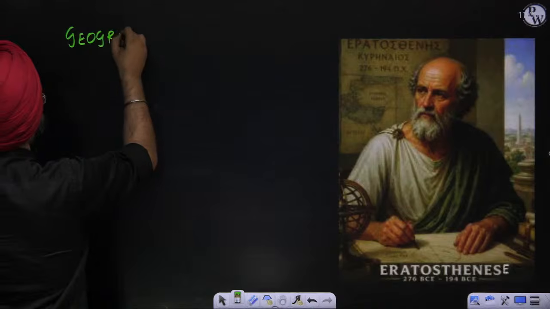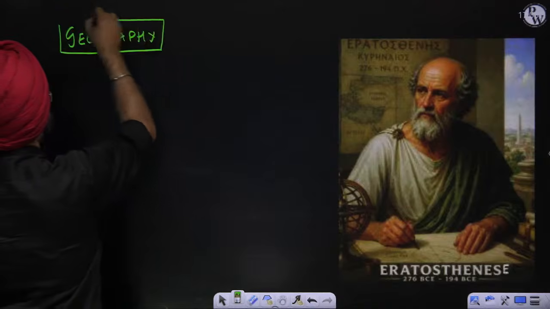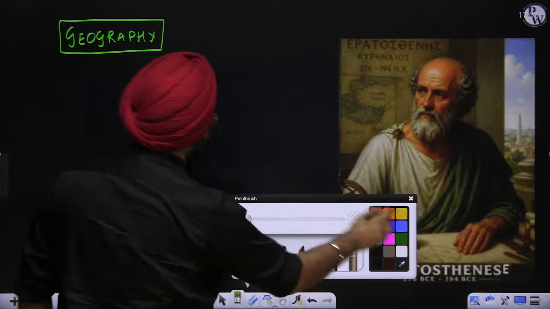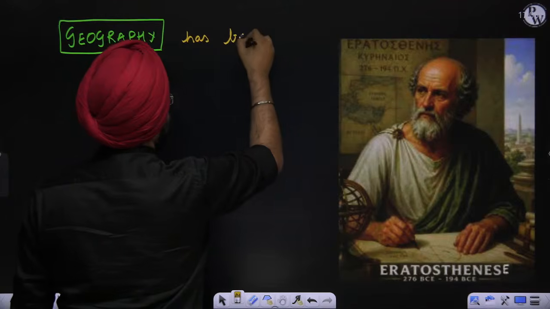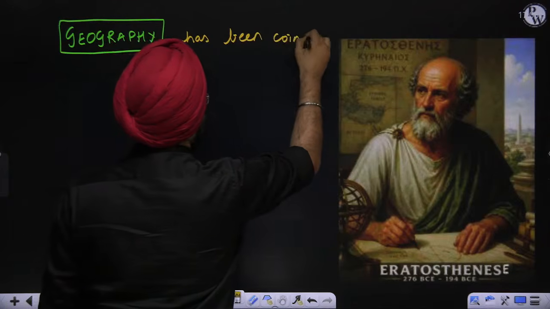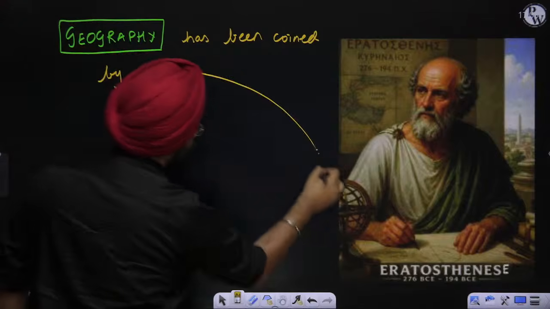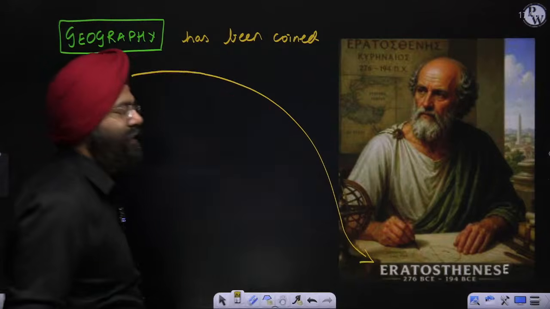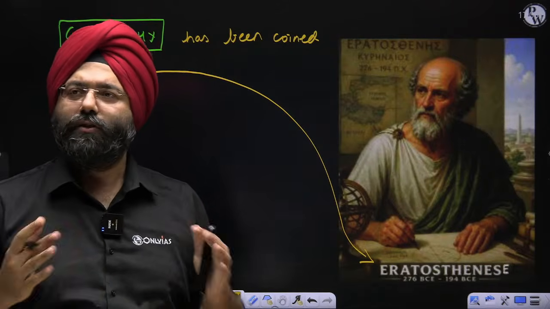Geography. Now, this particular word has been coined by this particular man, Eratosthenes. And that is why he is also known as the father of geography, right?